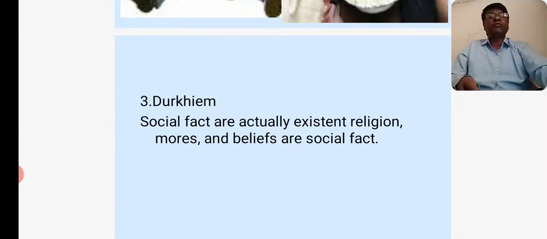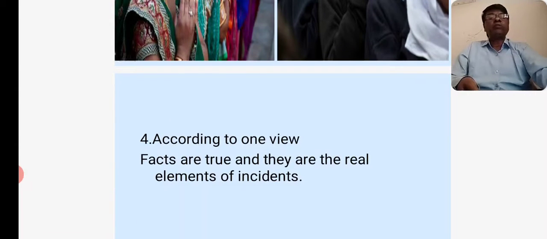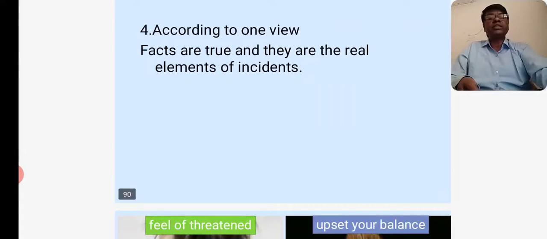And Durkheim: social facts are actually existent. Religion, mores, and beliefs are social facts. According to one view, facts are true and they are the real elements of incidents.